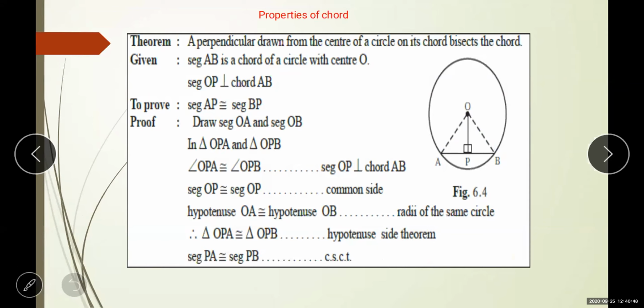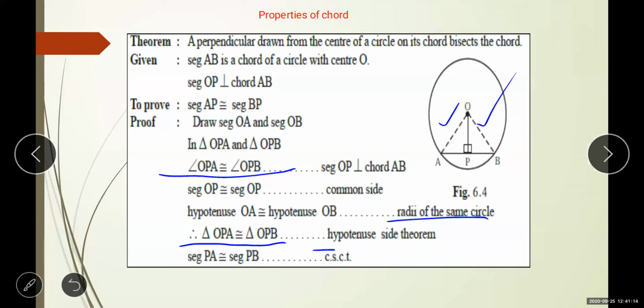As we are talking about the triangle and we are proving something, and we already said that these two angles are of the same measure, we are writing it as hypotenuse. So hypotenuse OA is congruent to hypotenuse OB. Reason: they are the radii of the same circle. Now these two triangles are congruent.